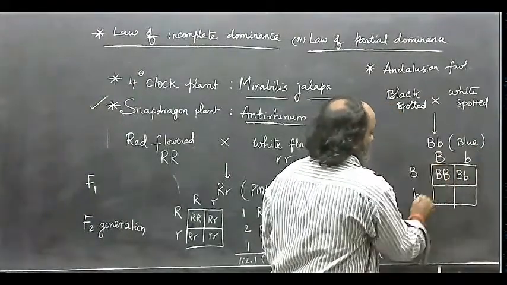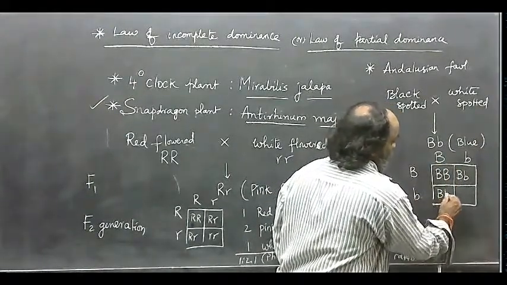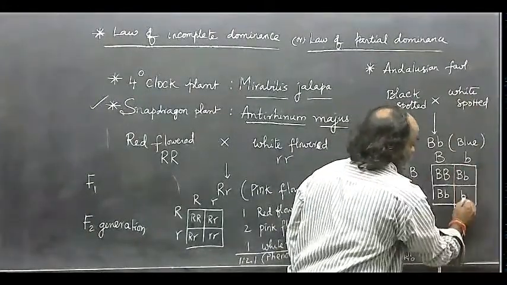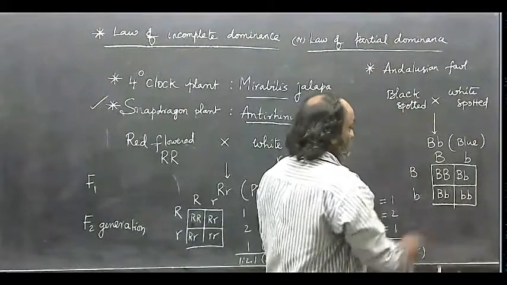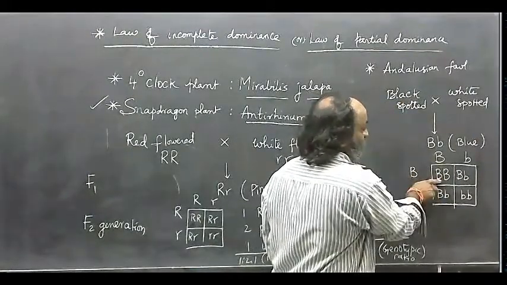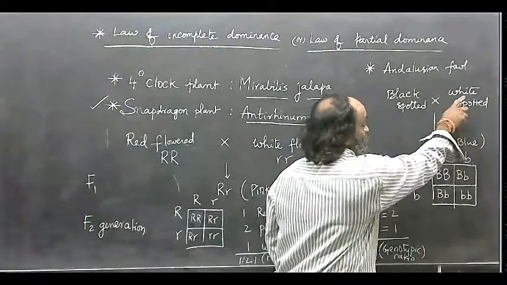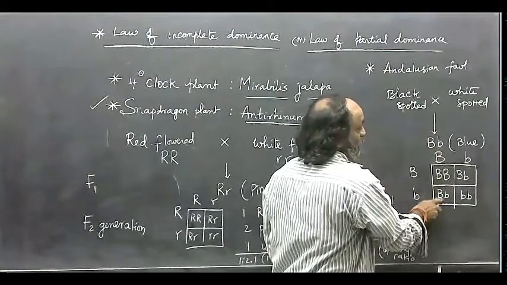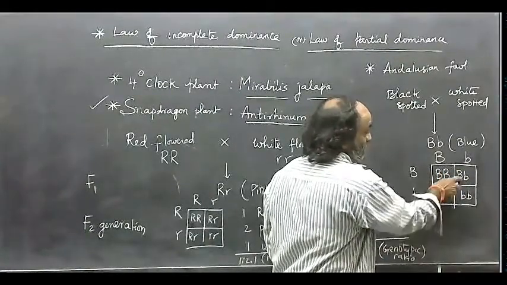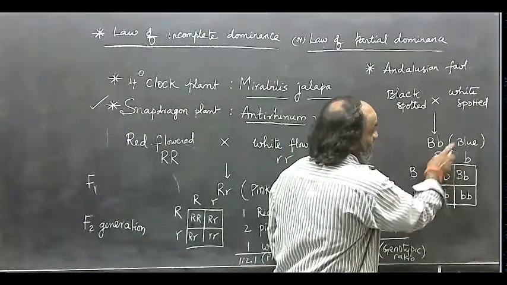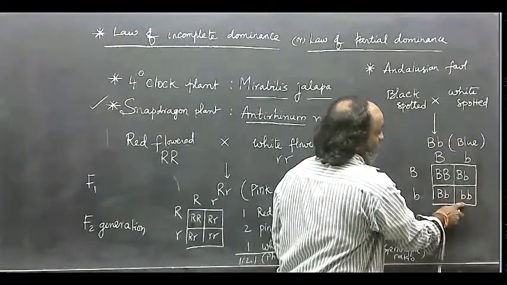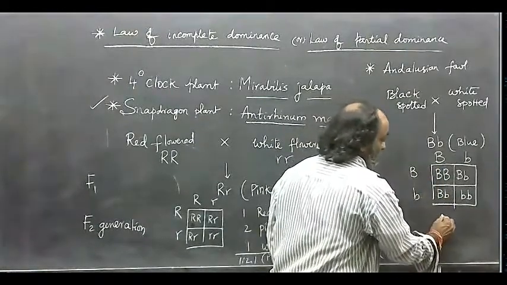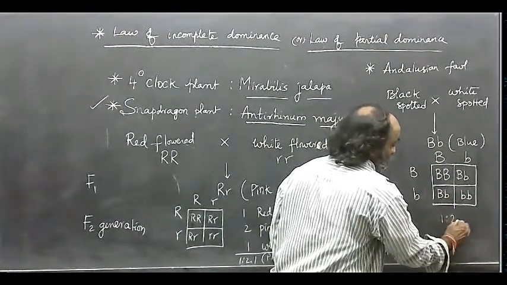Once again, capital B, small b is blue spotted. Small b small b is white spotted. That means one is a black spotted fowl, two of them are blue spotted fowls, and one is a white spotted fowl. Both phenotypically and genotypically, the ratio here is 1:2:1.